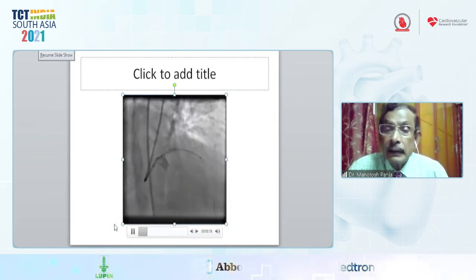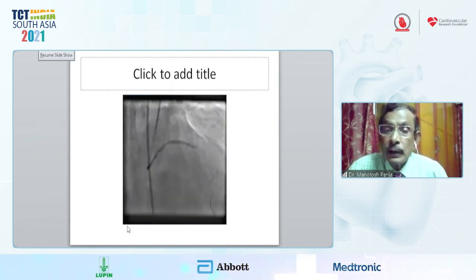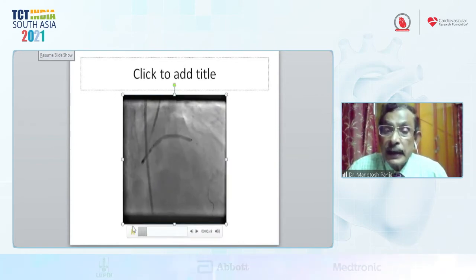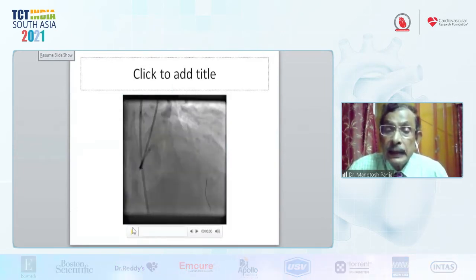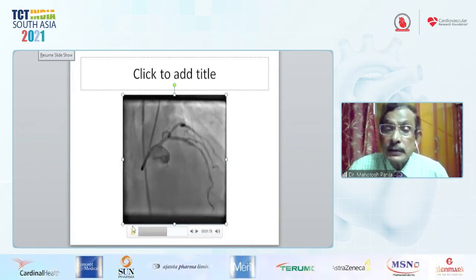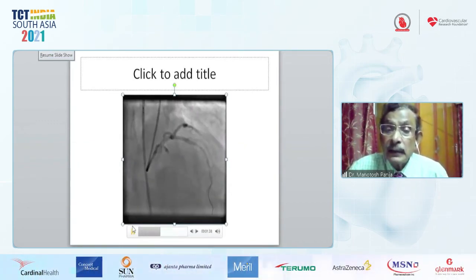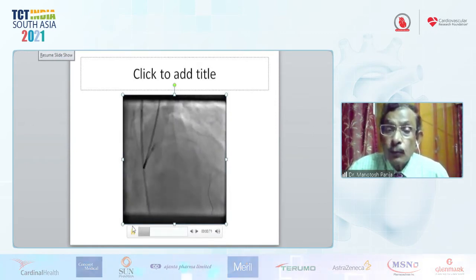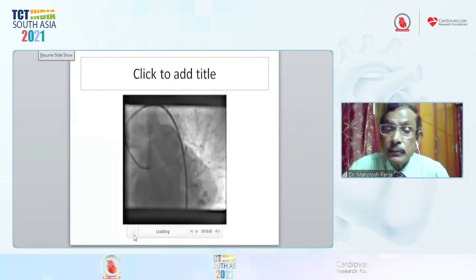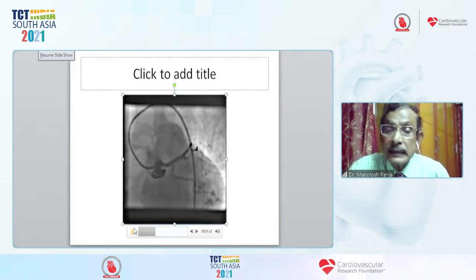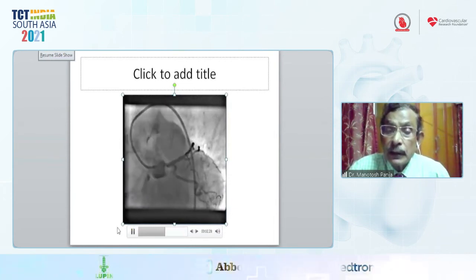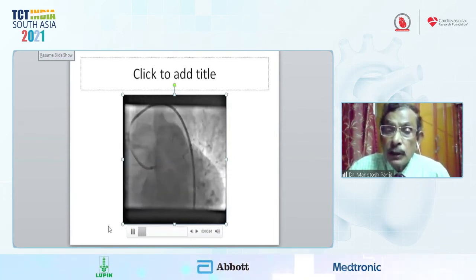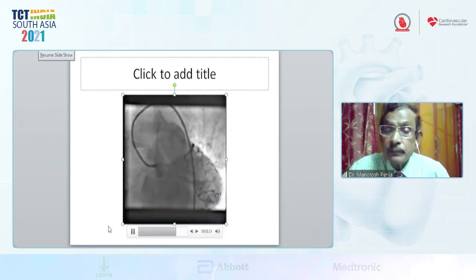Next, after proper positioning, now we are slowly inflating the stent and deploying it at 18 atmospheres. After deployment, you see an appreciable result. After that, I did post-dilatation with the help of an NC balloon. For the LMCA, I have taken a 3.5 NC balloon. You see, after post-dilatation, flaring of the mouth of the LMCA is also done.